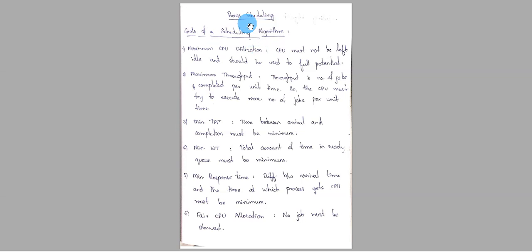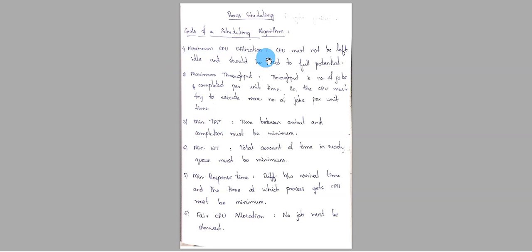Now we are going to learn about goals of a scheduling algorithm. There are various scheduling algorithms designed, like first come first serve, shortest job first, round robin algorithm, priority scheduling, etc. All these algorithms are designed by keeping certain goals in mind. So these are the goals that we want to achieve through those scheduling algorithms. Those scheduling algorithms we'll see in the next module. Now we'll see the goals of a scheduling algorithm.